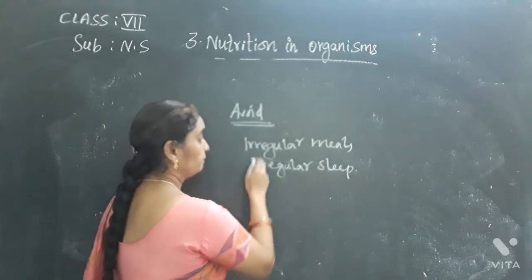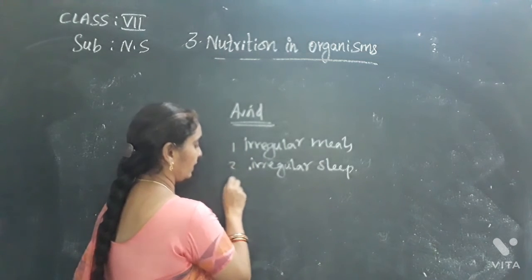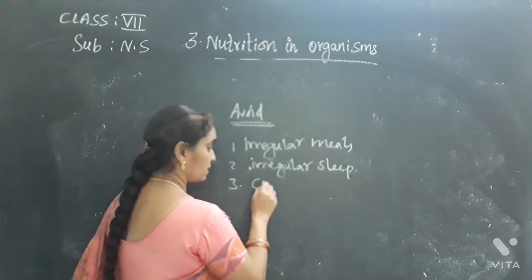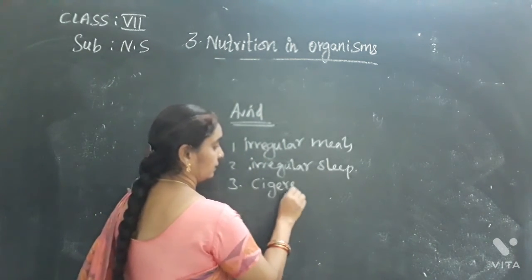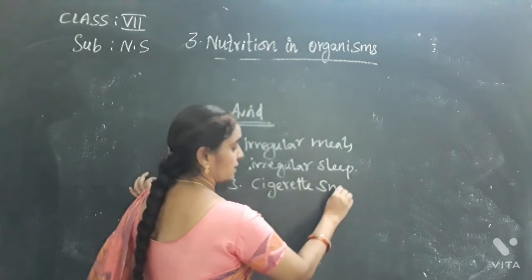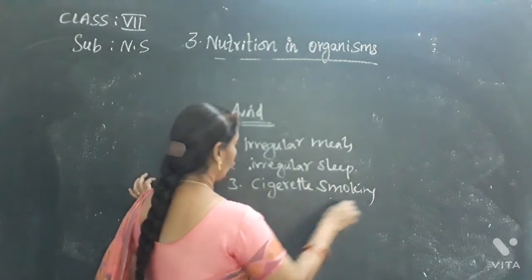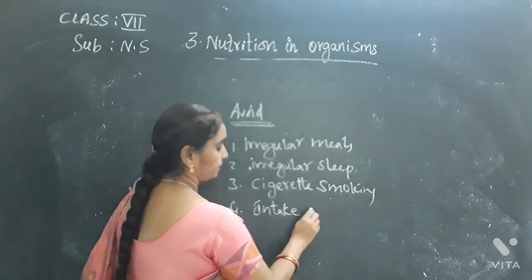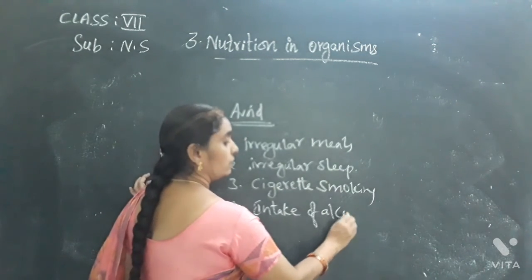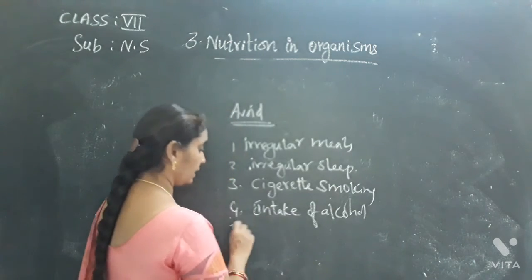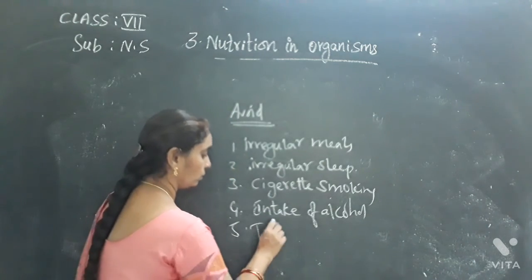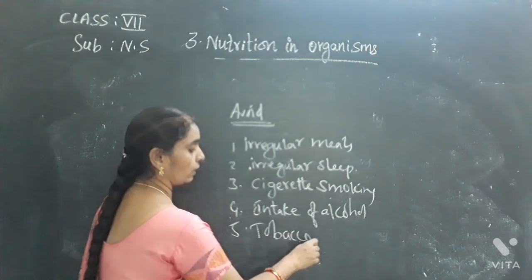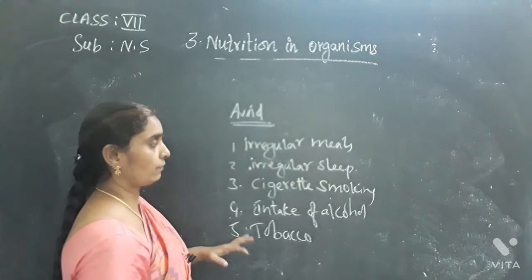And next one is cigarette smoking. Intake of alcohol should be avoided. Gutka, pan, bidi, all this, taking in tobacco also should be avoided.